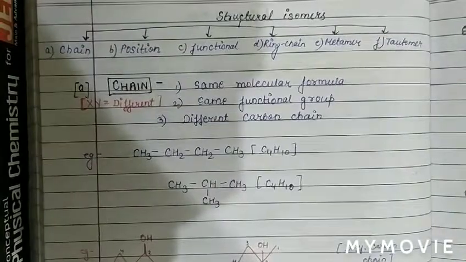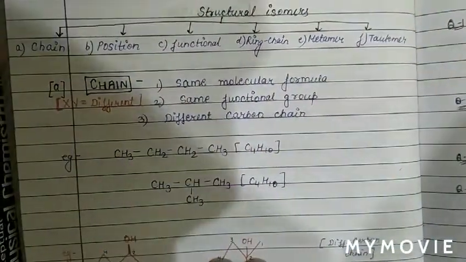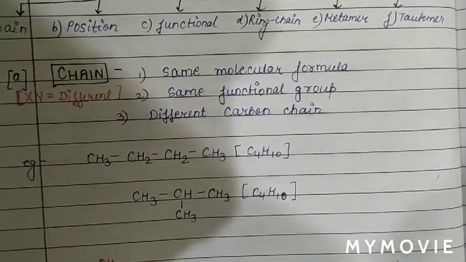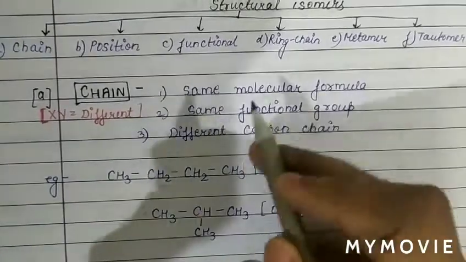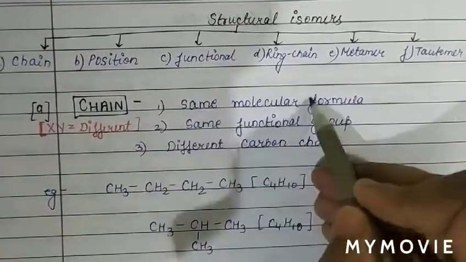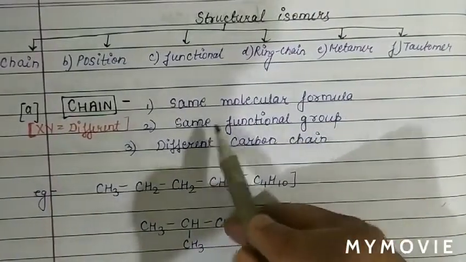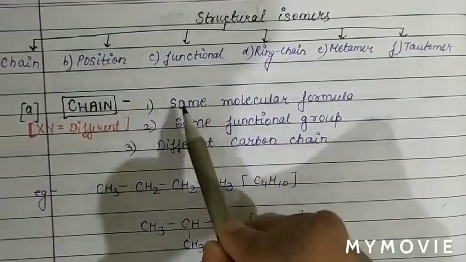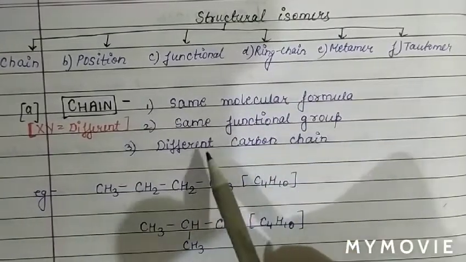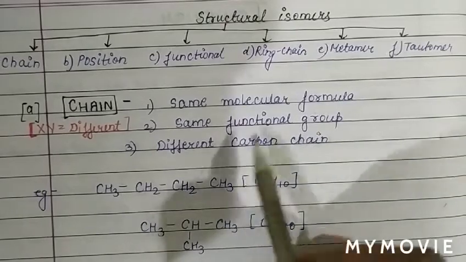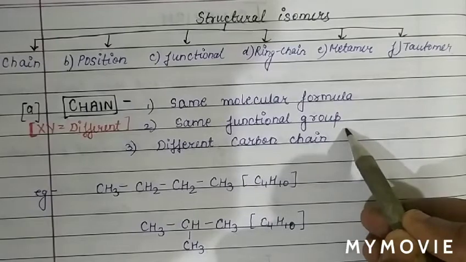First, we are going to discuss chain isomers. What are chain isomers? In chain isomers, they have the same molecular formula. They also have the same functional group. So in chain isomers, they have the same molecular formula, same functional group, but different carbon chain.